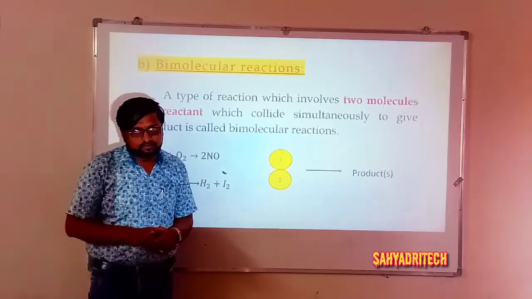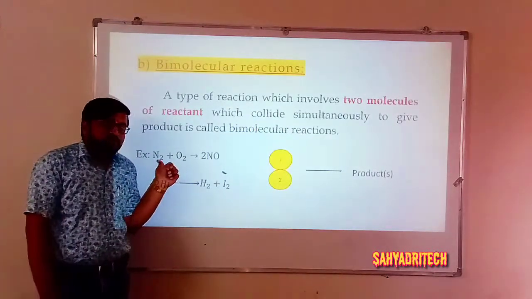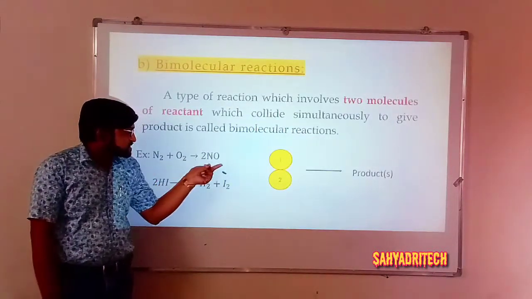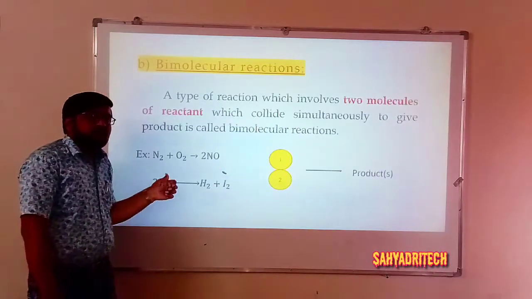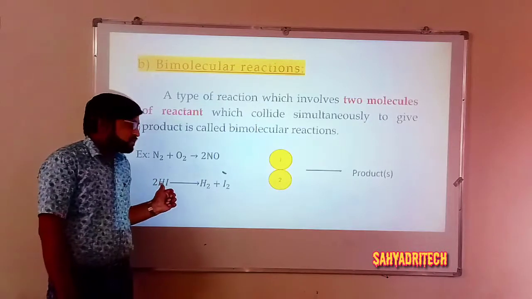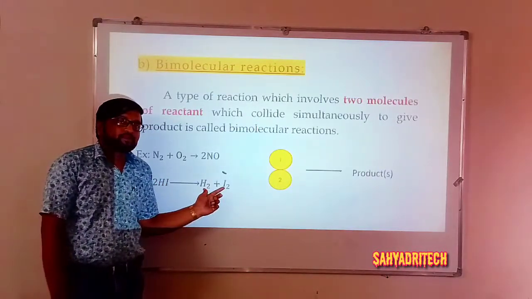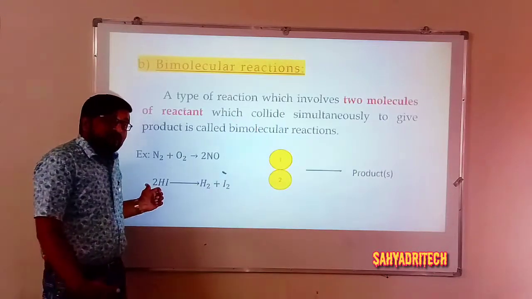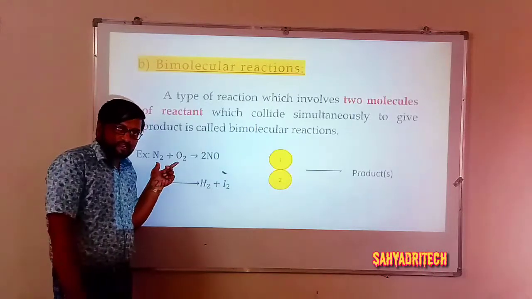is called a bimolecular reaction. Well, examples: reaction between N2 and O2, N2 plus O2 gives rise to 2NO, nitric oxide. Decomposition of hydrogen iodide: 2 moles of hydrogen iodide decompose to give H2 plus I2. Here 2 moles of identical species are involved. In the other, 2 moles of different reactant species are involved.